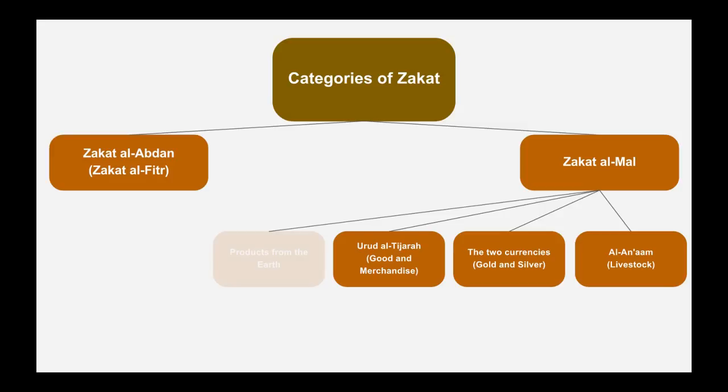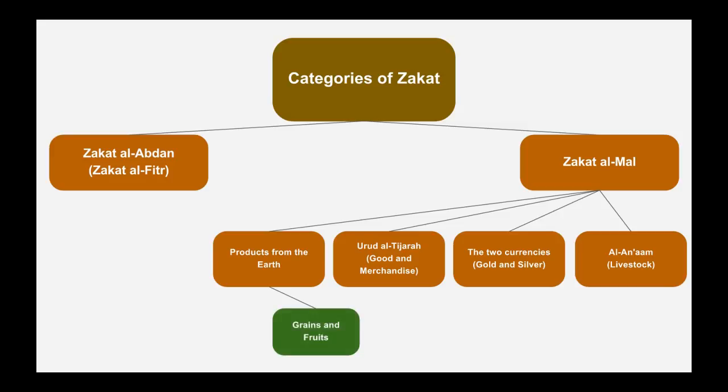Finally, the fourth subcategory of Zakat al-Mal is Zakat al-Khariji min al-Ard, which means the Zakat on products from the earth. This subcategory is divided into two other subcategories. The first one is Zakatu al-Hububi wa-Thimar, which means Zakat on grains and fruits. And the other subcategory is Zakatu al-Ma'adini wal-Rikaz, which means the Zakat on minerals and treasures.